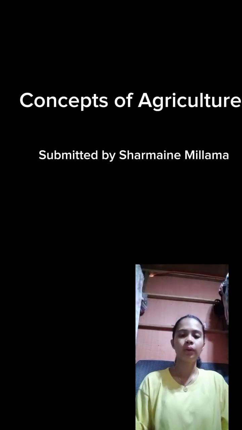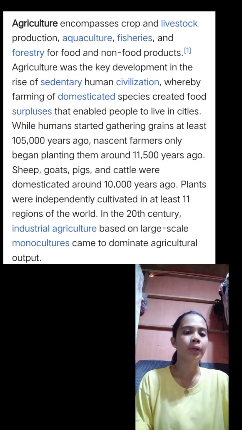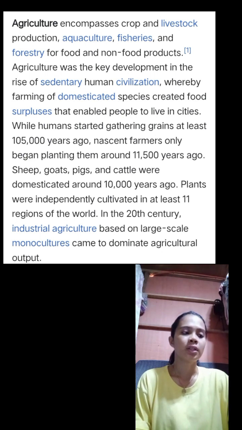Good afternoon, everyone. So today we'll talk about the concepts of agriculture. Farming of domesticated species produced food surpluses that allowed people to live in cities. Agriculture is the key development in the rise of sedentary human civilization. It includes craft and livestock production, aquaculture, fisheries, and forestry for food and non-food products.